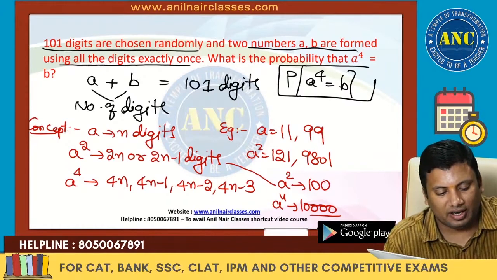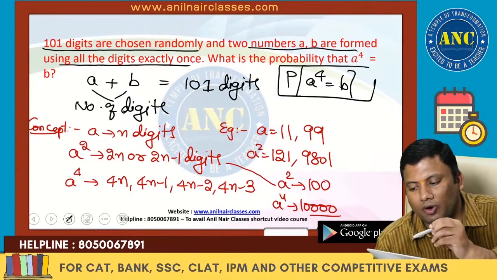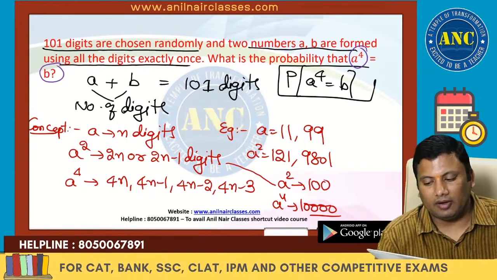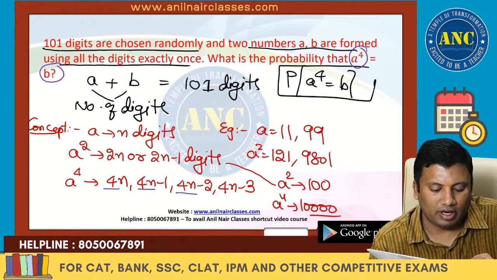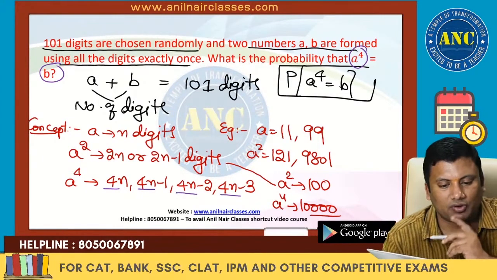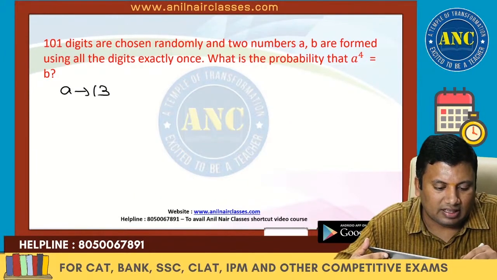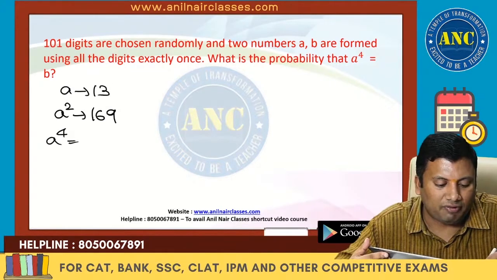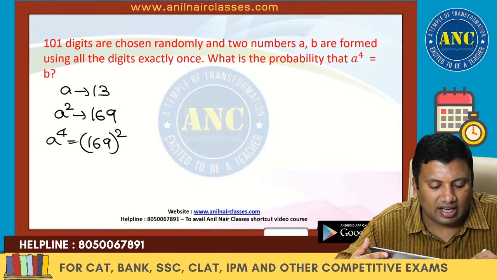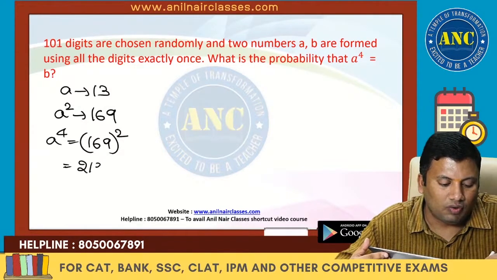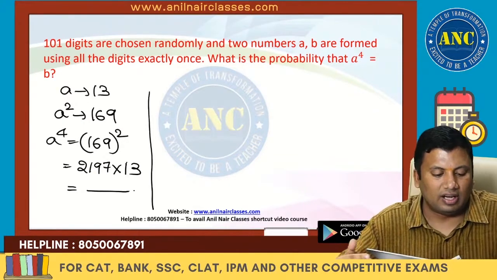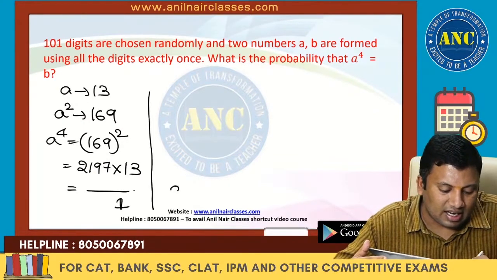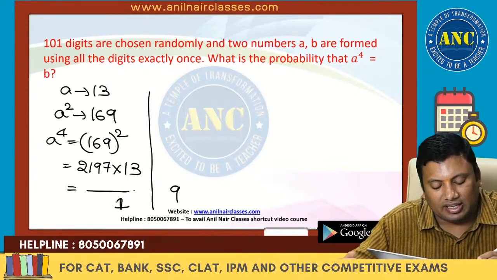Now listen carefully. Find the probability of a power 4 equivalent to b. These sums should be equivalent to 1. Now it is 4n, 4n minus 1, 4n minus 2. Now see here, a is nothing but 13. A square is nothing but 169. A power 4 is 169 whole square, which is 2197 into 13. I will get this value. Now see here, 13 7s are 91, 13 9s are 117, 126.